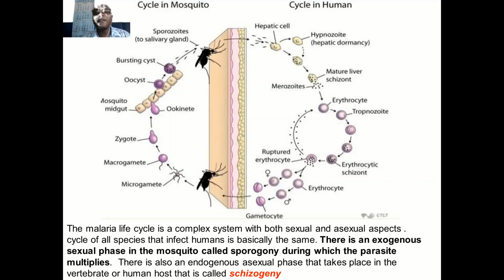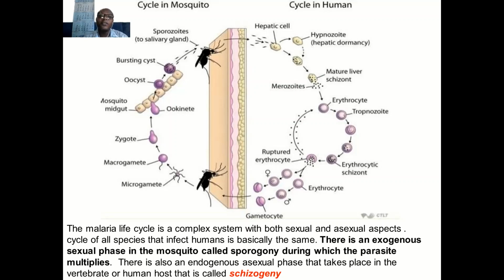Then again it can affect other red blood cells, and another life cycle can continue there. So there is a life cycle around the red blood cells and a life cycle around the liver. Then there are the gametocytes, male and female, because in the liver and red blood cells is where the cell division, the asexual part, multiplies.